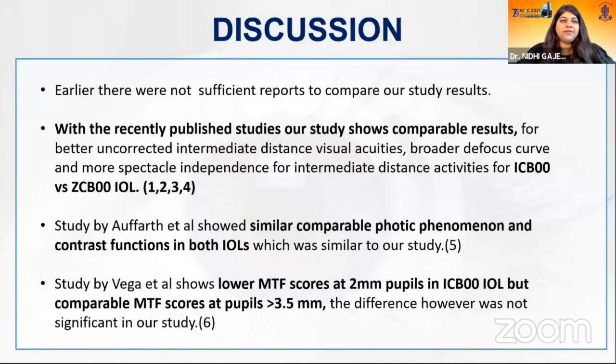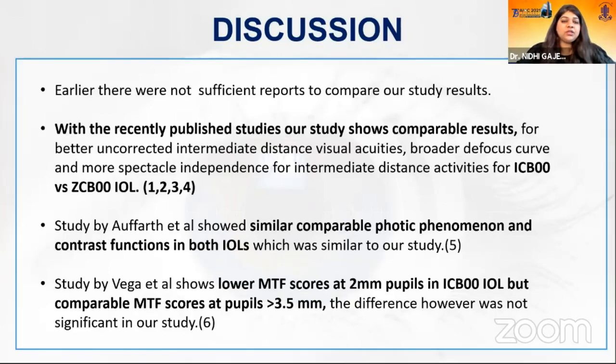So earlier when we presented the study, there were not sufficient reports to compare our study results. With the recently published studies, our study shows comparable results for better uncorrected intermediate distance visual acuities, broader defocus curve, and more spectacle independence for intermediate distance activities for the ICB00 versus the ZCB00 IOL. A study by Offart et al. showed similar comparable photic phenomena and contrast functions in both the IOLs, which was similar to our study.